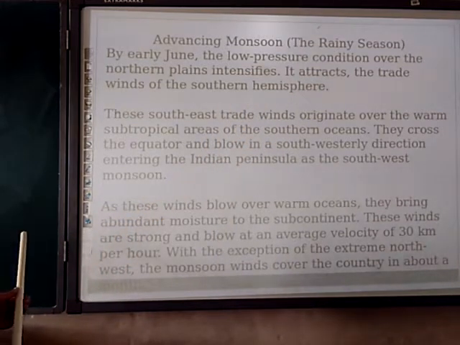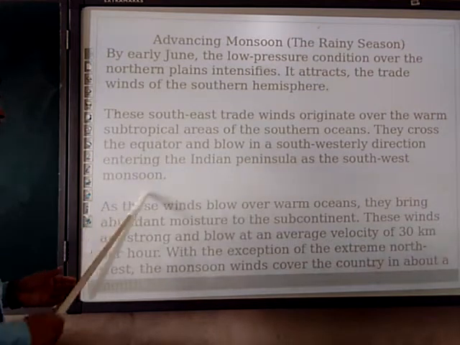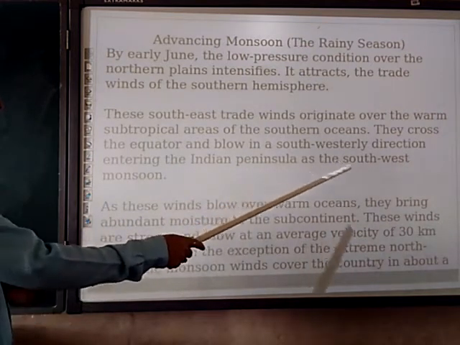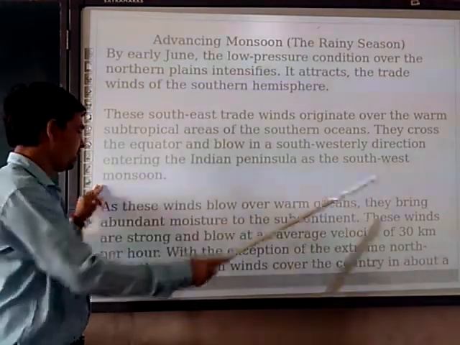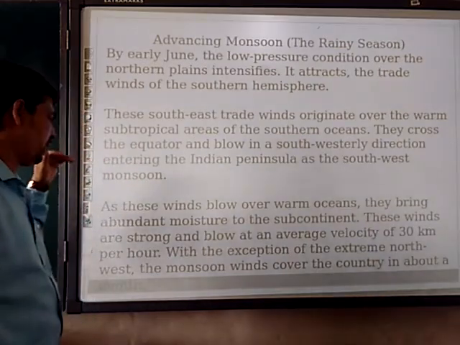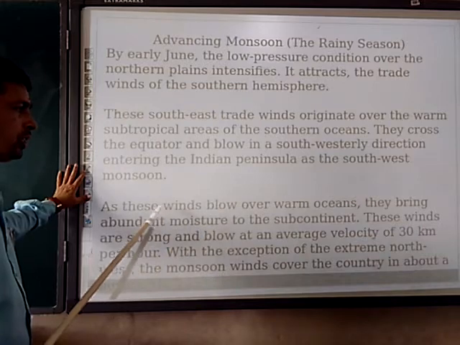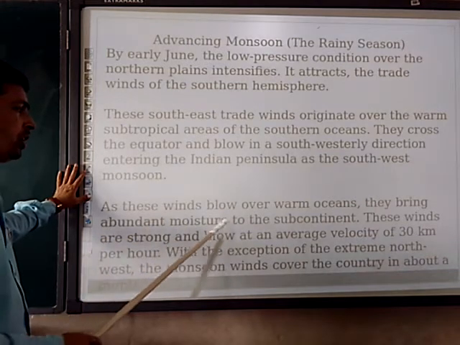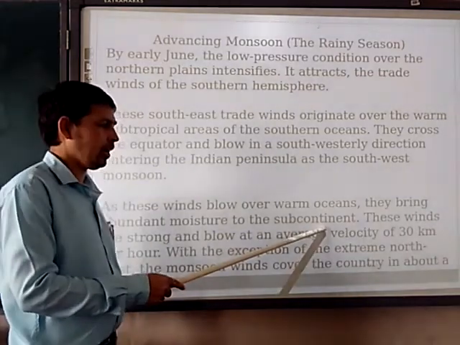They cross the equator and blow in the southwesterly direction, entering the Indian peninsula as the southwest monsoon. So the word southwest monsoon is the direction of the monsoon wind entering India. As these winds blow over the warm oceans, they bring abundant moisture to the subcontinent. Subcontinent means India.